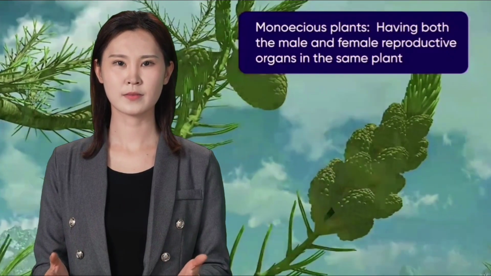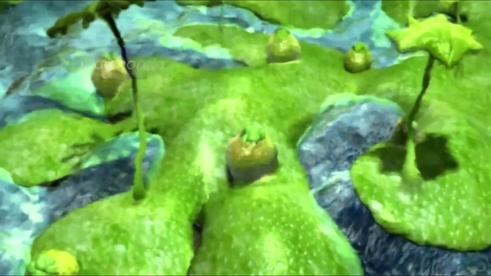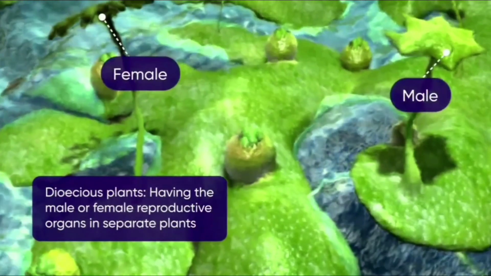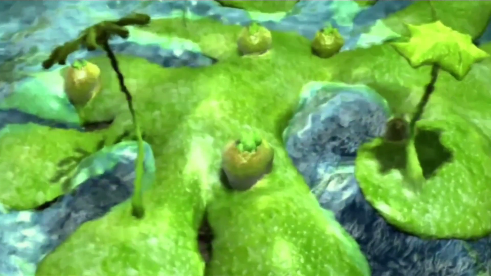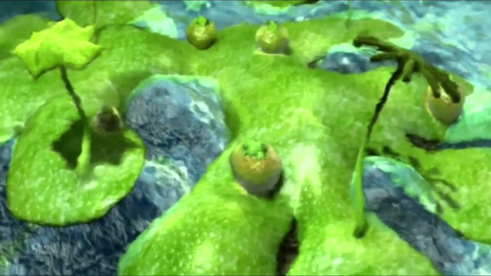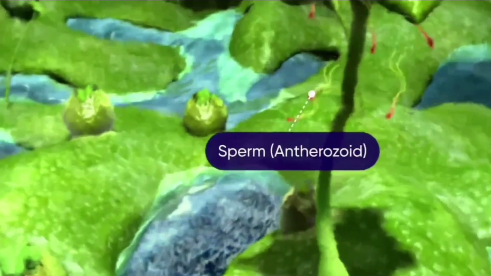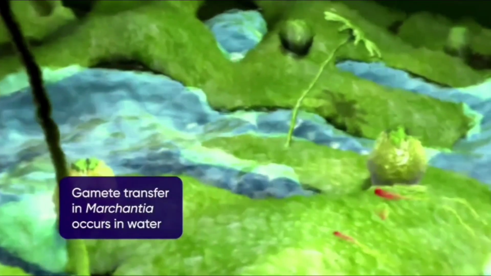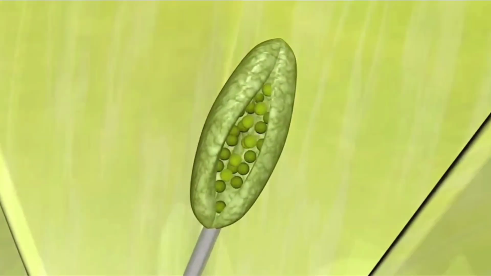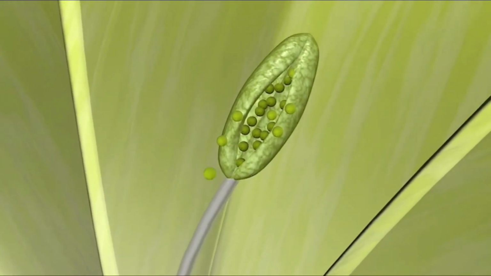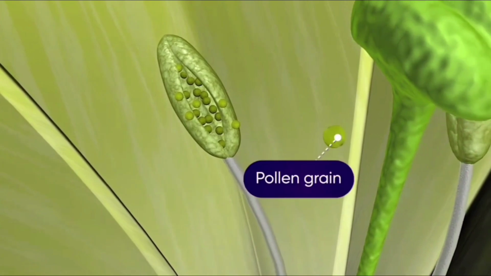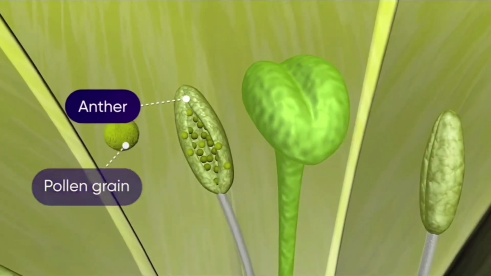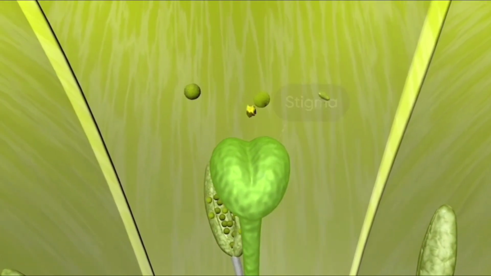They are thus referred to as monoecious plants. While Marchantia is a dioecious plant, as the male and the female thallus or gametophytes in it are present separately. The male gametophyte produces the sperms or antherozoids, which travel to the female gametophyte through the medium of water. Similarly, in other plants, pollen grains formed in the anther are transferred to the stigma of the carpel in a process called pollination.